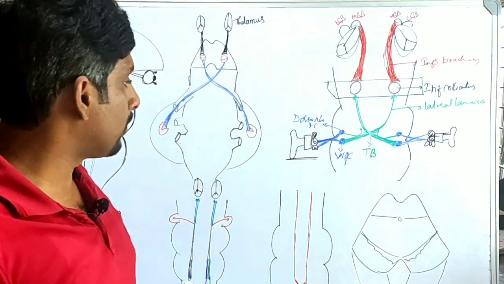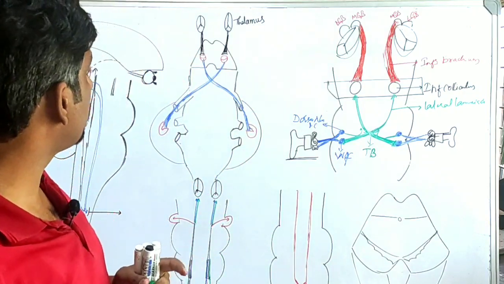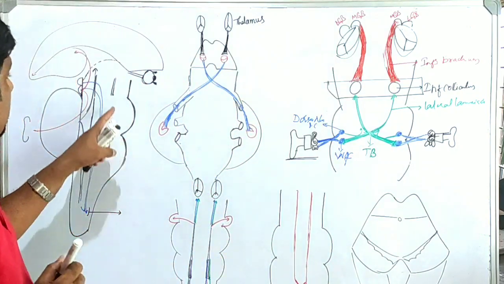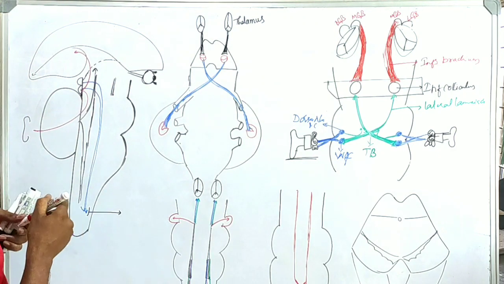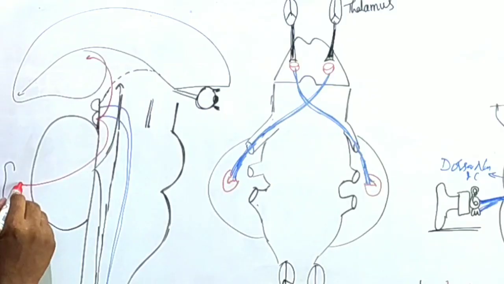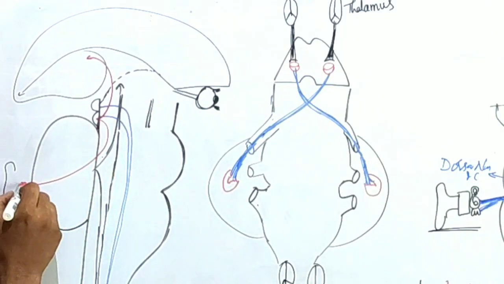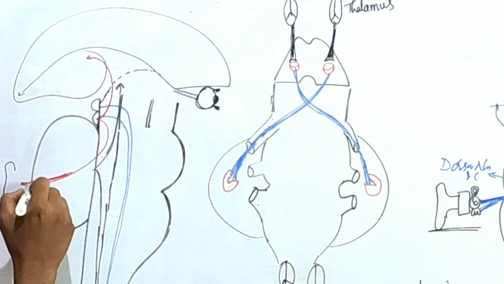This is clear. Then I want you to concentrate here. Let us see this one. Again, this is very brief. From the cochlear nuclei which are present here, these are the cochlear neurons from the ear.